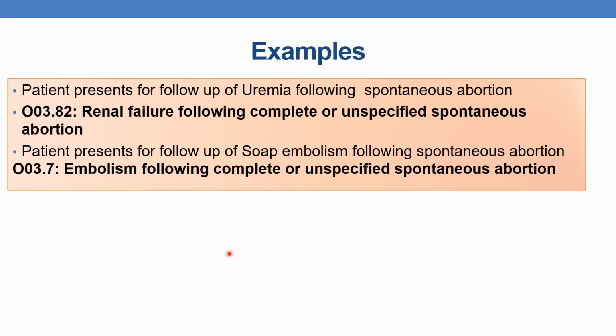Second example, patient presents for follow-up of soap embolism following spontaneous abortion. Here also the abortion is unspecified. They did not specify whether it is complete or incomplete. So you need to go for unspecified spontaneous abortion. And the code is O03.7. Embolism following complete or unspecified spontaneous abortion. Under this you will find soap embolism following unspecified or complete spontaneous abortion. So the code is O03.7.